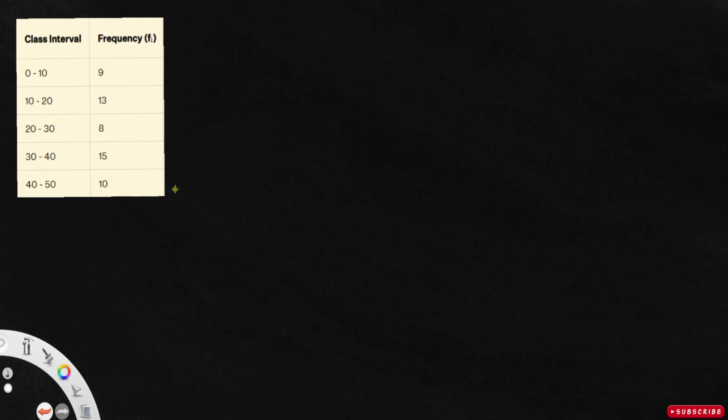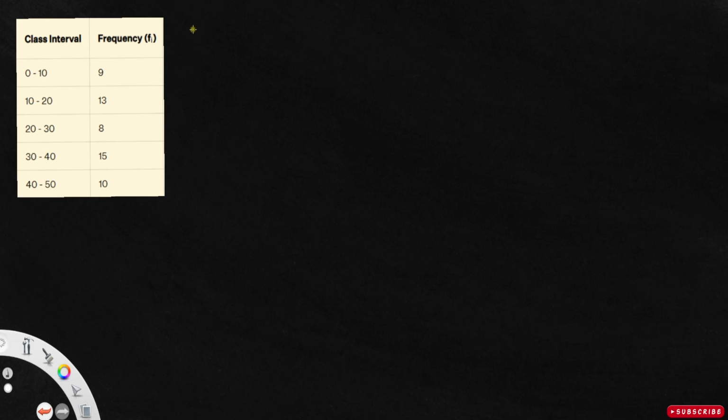So in today's video, we will discuss finding the mean using a different method called the step deviation method. For that, let me consider this example. In order to find the mean through the step deviation method, I have to draw a few more tables.